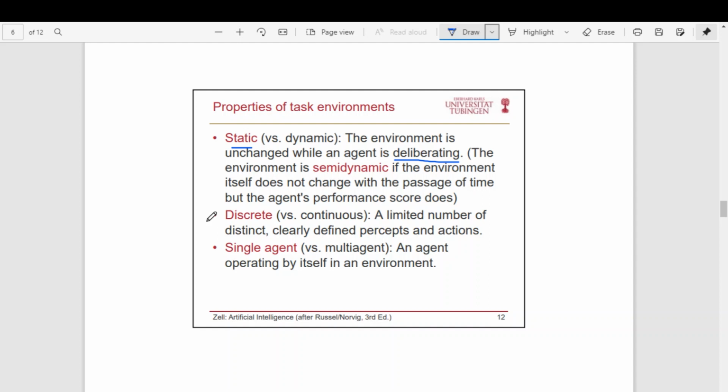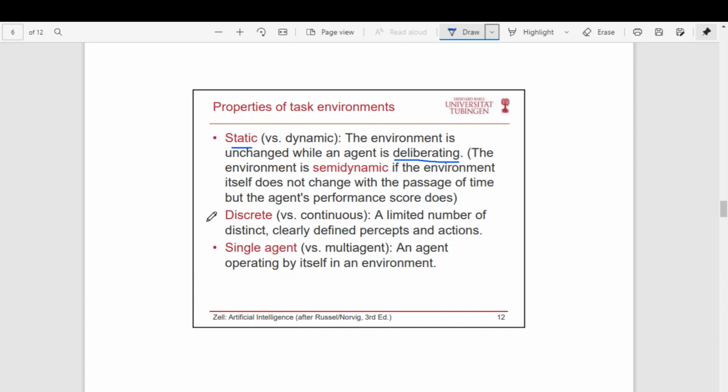Discrete in the sense there are a limited number of actions. The actions or the percepts can be well defined and limited. In that case, we can call it discrete. That is, the environment will not change continuously with respect to time. It changes discretely.